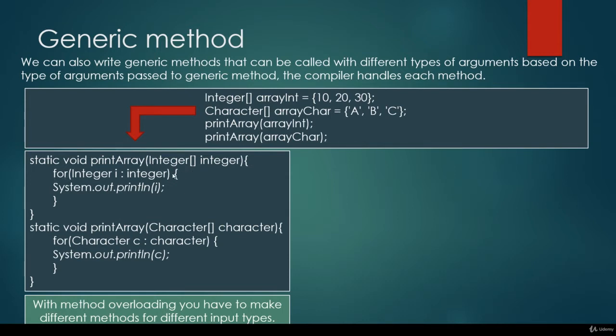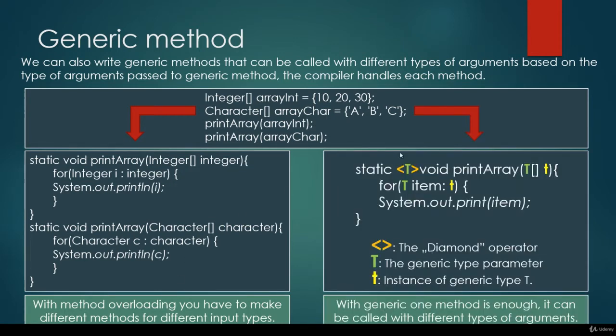It iterates through the integers and prints them out. And we have another method with a one-dimensional array of characters as the argument, and it is going to do the same. It iterates through the characters and prints them out. So this is what we have been talking about, that it is called method overloading. In this case, we have to create several methods. We can do better with the help of generics.